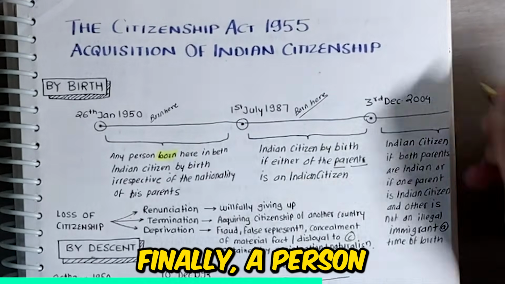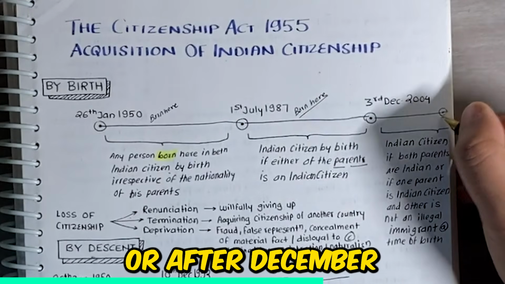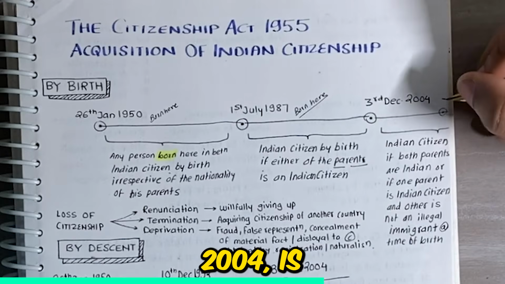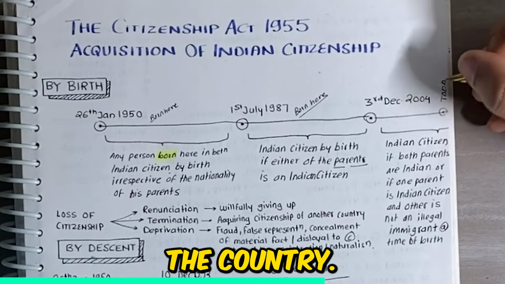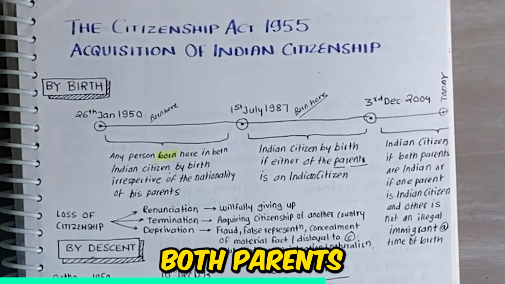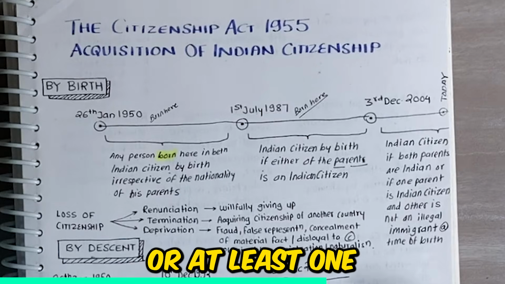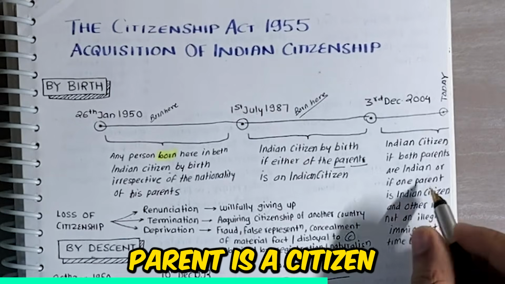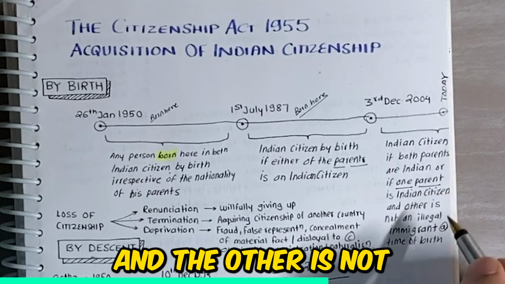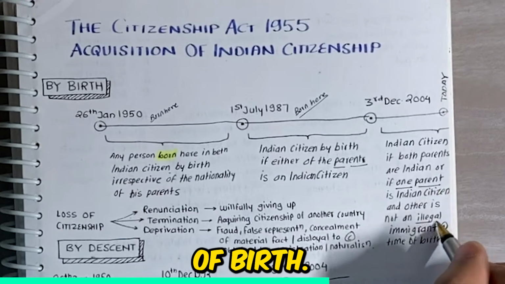Finally, a person born in India on or after December 3, 2004 is a citizen of the country given that both parents are Indians or at least one parent is a citizen and the other is not an illegal migrant at the time of birth.